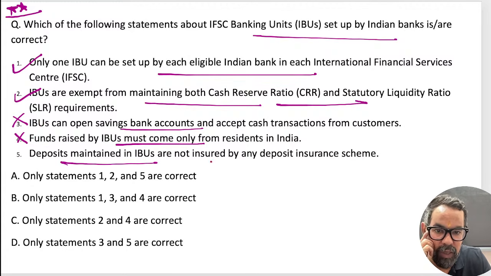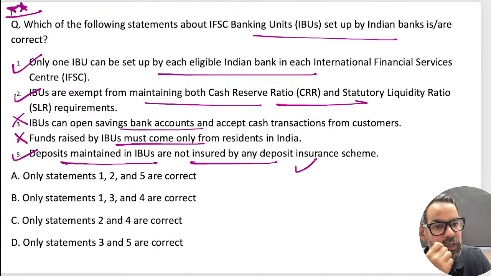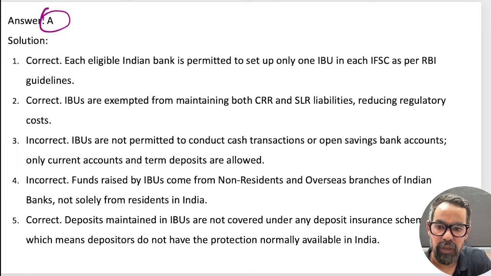Deposits maintained by IBU are not insured by the DICGC. Deposit insurance means the DICGC, true. So 1 to 5 means option A. Everyone is right here. Nice. Next one.